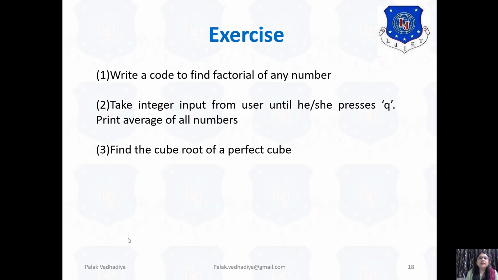Now based on that, I give you some exercises. First, write a code to find the factorial of any number. You know how to find the factorial. The second is, take integer input from the user until he or she presses the Q key, and then find the average of all the numbers. And the third one is, find the cube root of a perfect cube. The answers to all these exercises we will discuss in our next session.